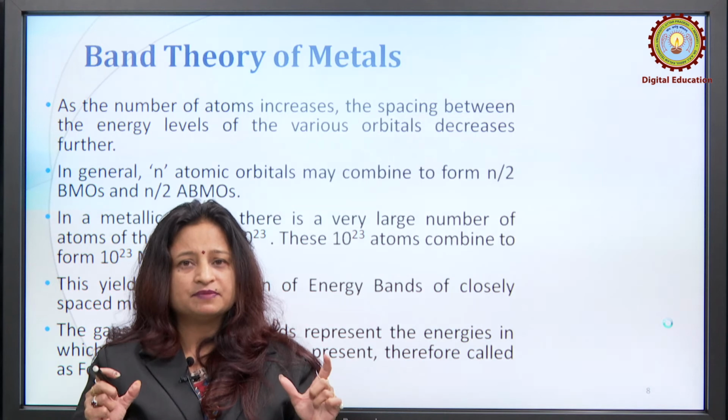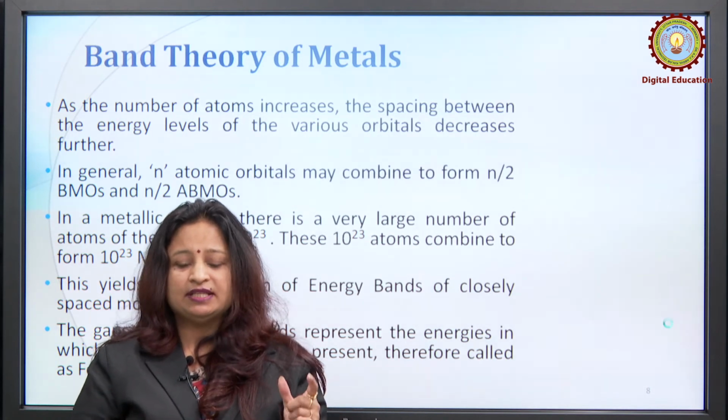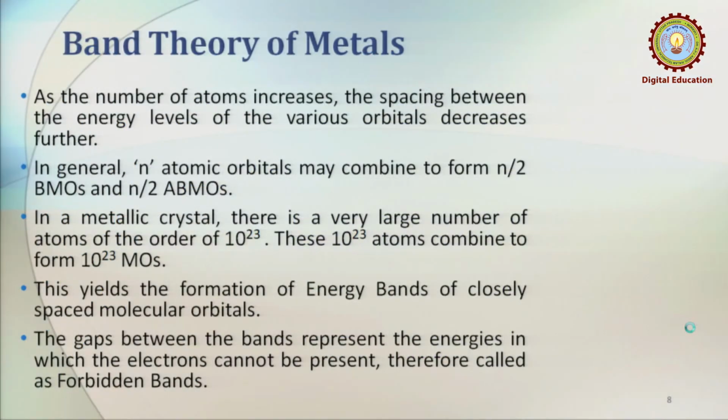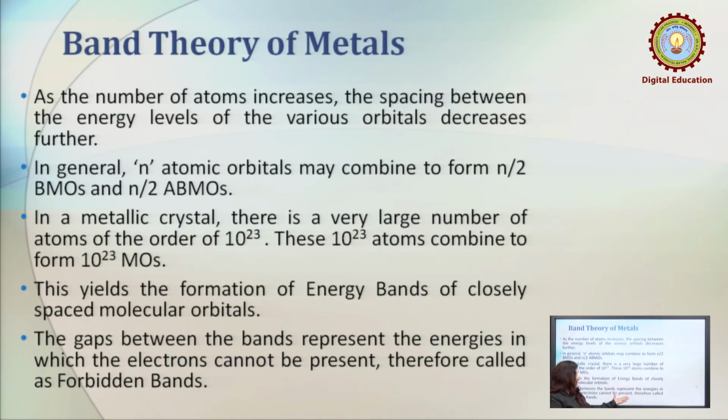Now there are some gaps. The gaps between these energy bands represent the energies in which the electrons cannot be present. Therefore, these gaps are also known as forbidden zones or forbidden bands.